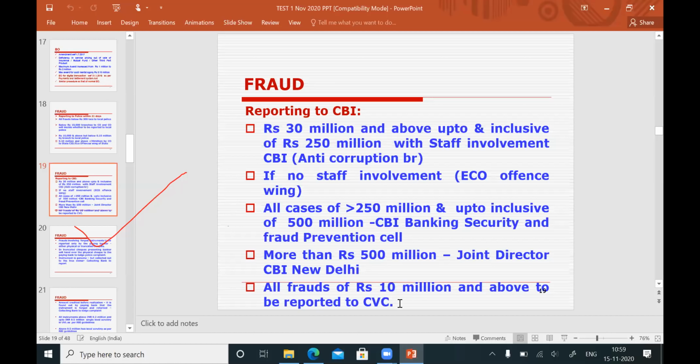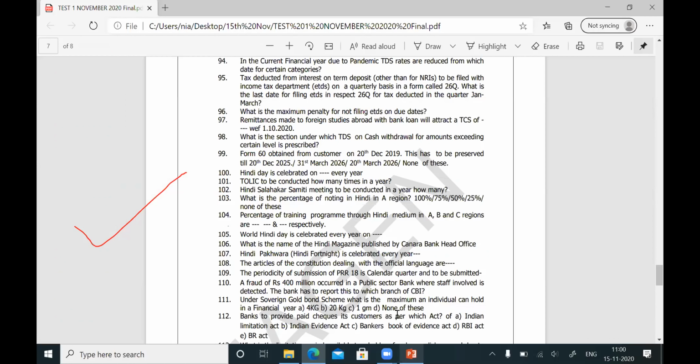So you should be thorough with these slides, because I cannot make a question for each point, as the question paper would run for pages. So I have taken 1 or 2 points, but all other points are given in the PowerPoint presentation. You have to go through it. So now we will go to question number 110.